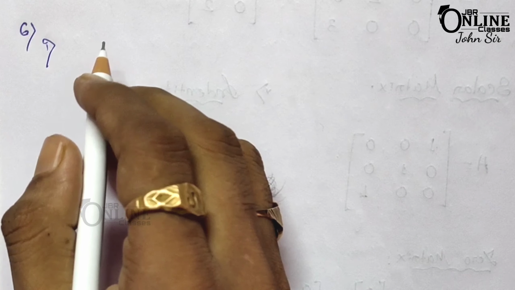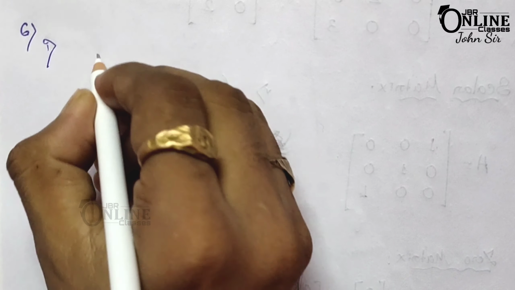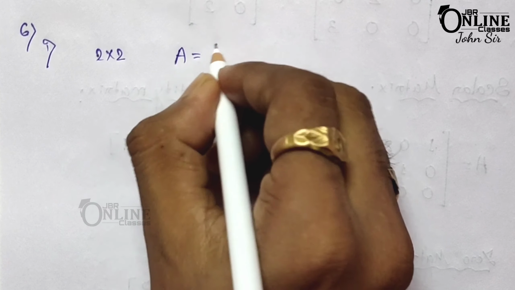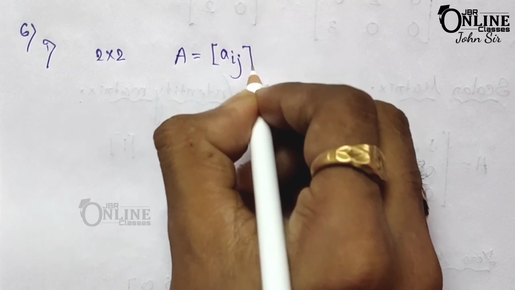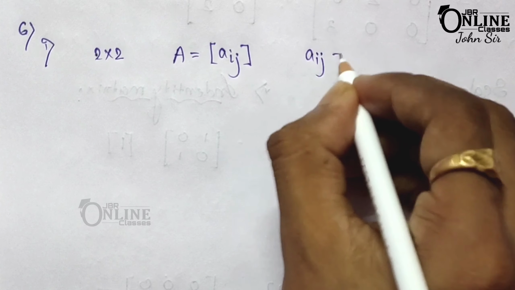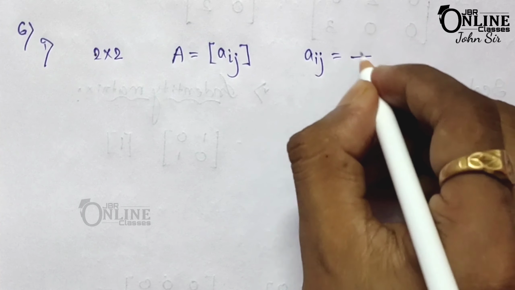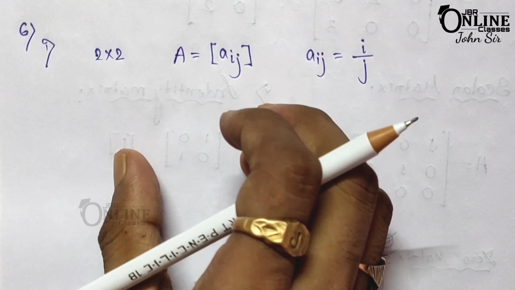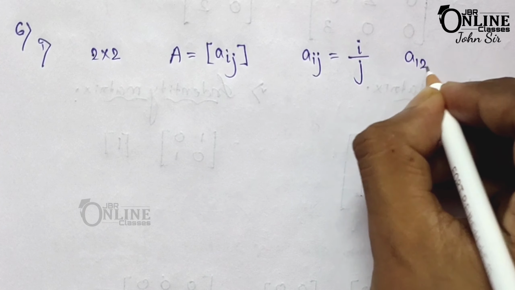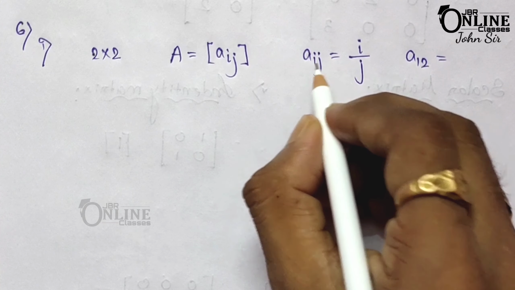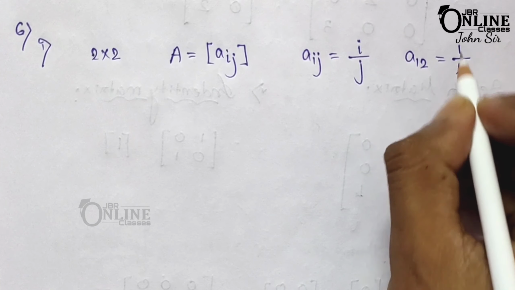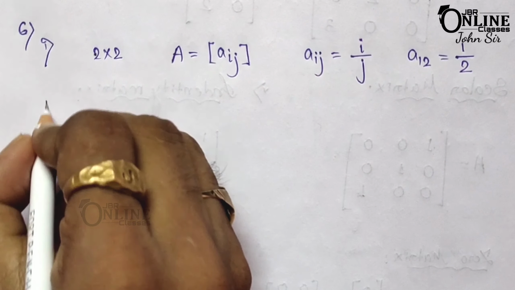Now sum number 6, 1. For our 2 cross 2 matrix, here capital A equal to Aij, whose elements are given. Here the relation of row and columns is Aij equal to i by j. Now write the value of A12. So here A12 will be, for first one i, second one j, so here i equal to 1 and j equal to 2. So 1 by 2 is your answer.